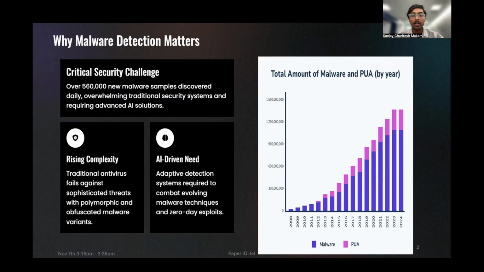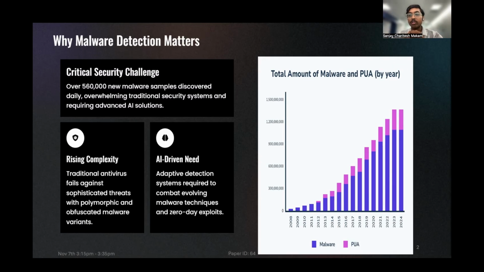You need to know why malware detection matters. Malware is continuously evolving rapidly day by day. More than 560,000 malware samples are detected every day. Traditional antivirus tools fail because malware uses sophistication and polymorphism to hide its behavior. This motivates the need for AI-driven malware detection systems that can identify unseen malware quickly and rapidly.